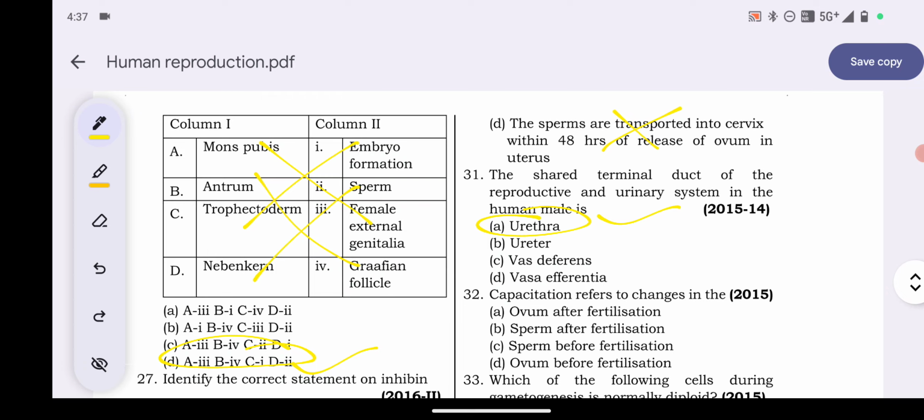Explanation. The urethra is a urine duct that begins at the neck of the urinary bladder and ends at the tip of the urethra. The urethra provides an exit for the urine as well as for the semen during ejaculation in males. So the urethra is the shared terminal duct, or common duct, between the reproductive and urinary system.